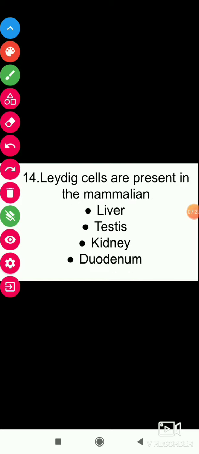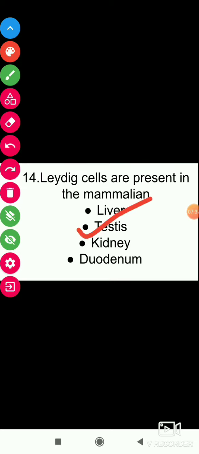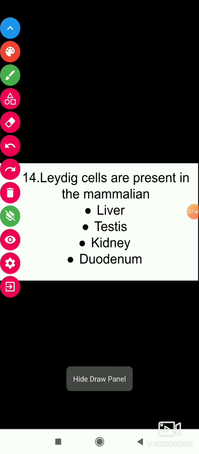Leydig cells are present in mammals in the testes. Hepatic cells are present in the liver, and nephrons are present in the kidney. The next question: which hormone is secreted by Leydig cells?